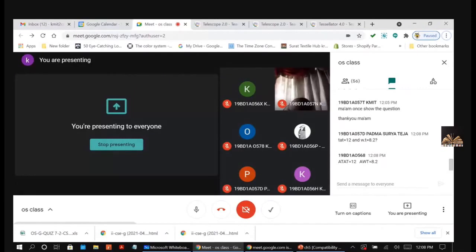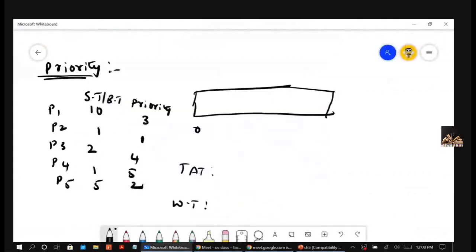Average turnaround time 12, average waiting time 8.2. So let me calculate. Initially, which job will be given first? Which is having the high priority, that is P2, the first, time 1. Then P5, 6. Then P1, 16, then P3, 18, then